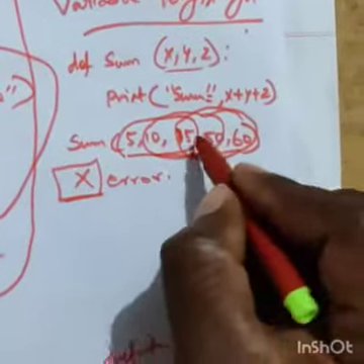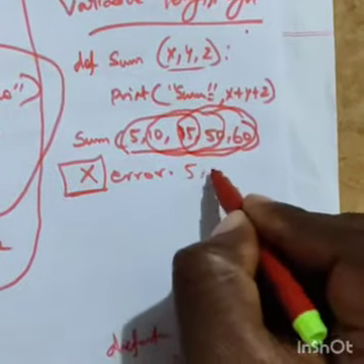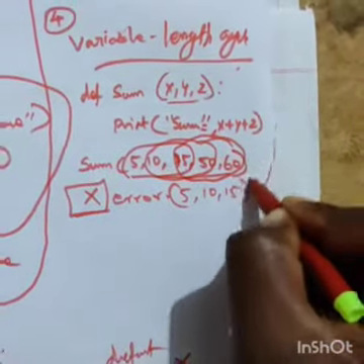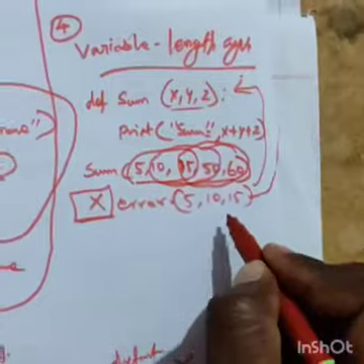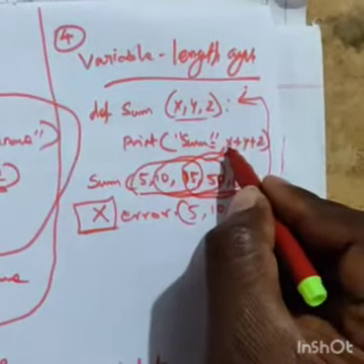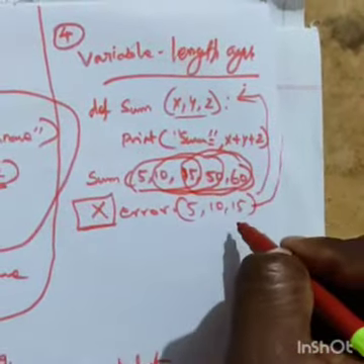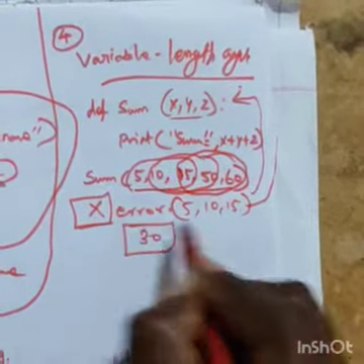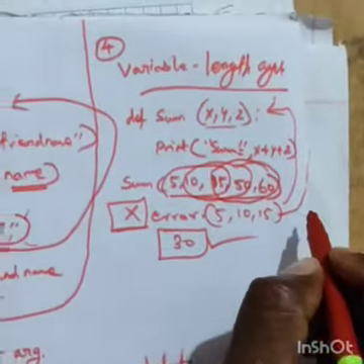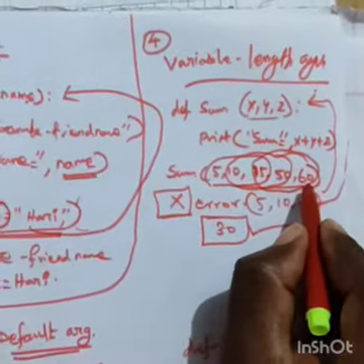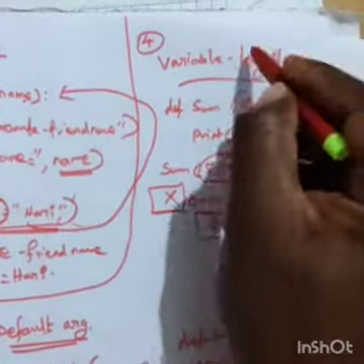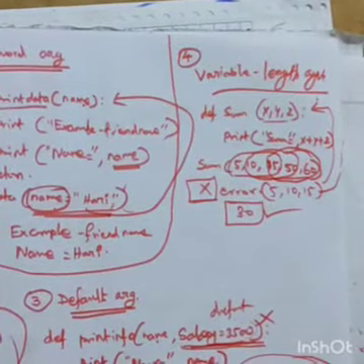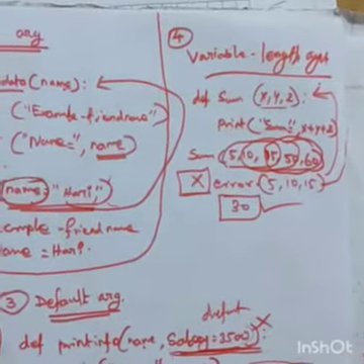So if there are three arguments, for example if you give only 5, 10, 15, then x is saved as 5, y as 10, and z as 15. The total is 30, so the answer 30 will come. That is the output. So you must give the variable values very carefully. This is variable length of argument. Here is one example.